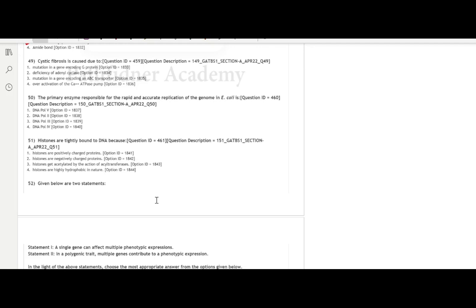49. Cystic fibrosis is caused due to 1. Mutation in gene encoding G protein, 2. Deficiency of adenyl cyclase, 3. Mutation in gene encoding an ABC transporter, and 4. Overactivation of calcium ion ATPase pump. Cystic fibrosis is caused due to mutation in the CFTR gene. The CFTR protein is part of the ABC class of transporter proteins, and a mutation in the CFTR gene causes cystic fibrosis. So, as you can see, the third option, which mentions mutation in the gene encoding an ABC transporter, is the correct option.